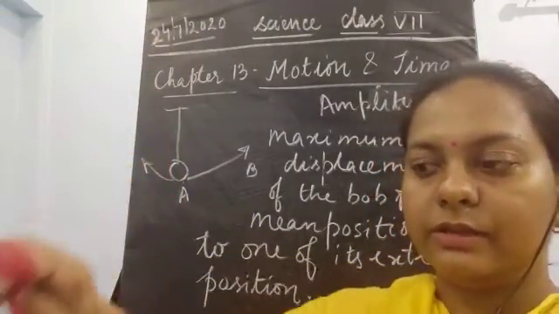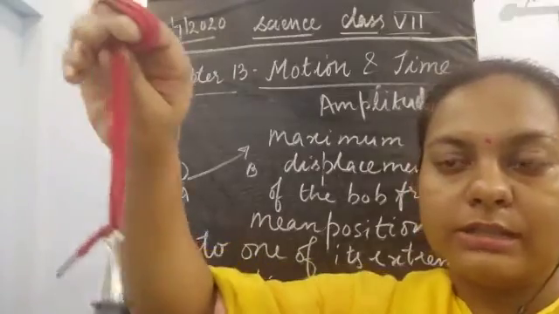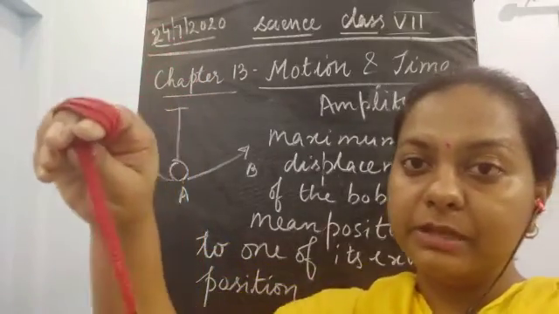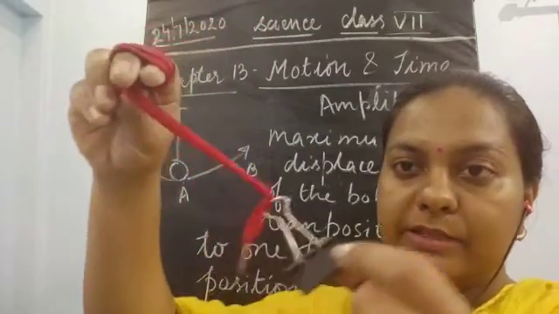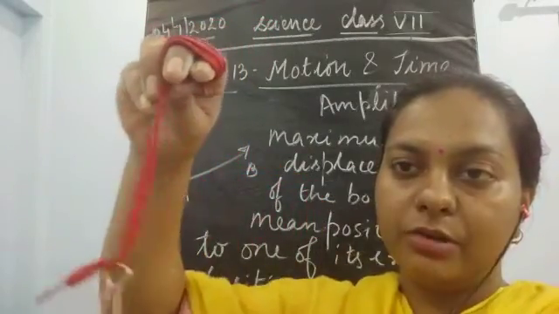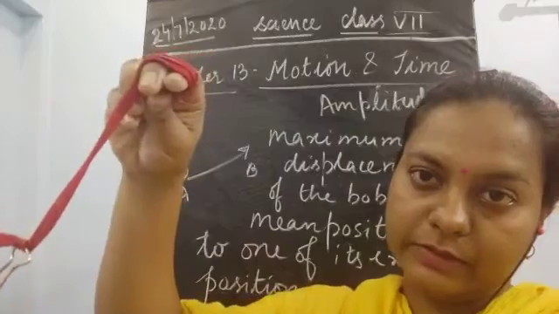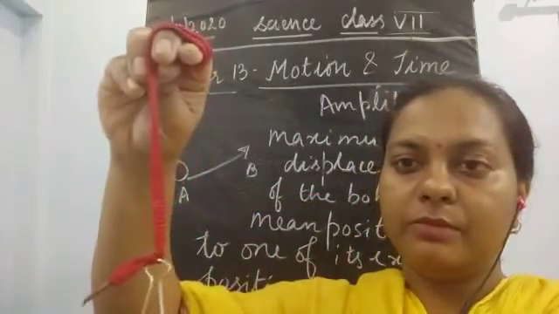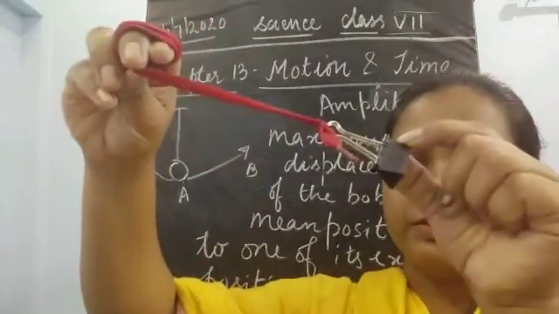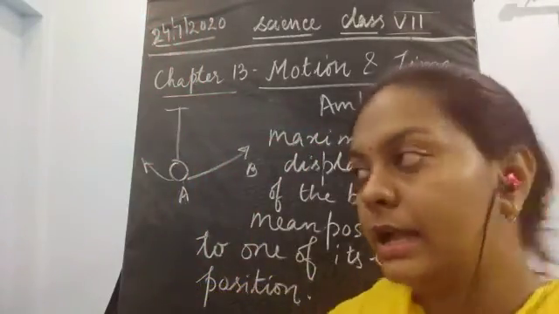If I make it short, what is the maximum displacement of the bob? Suppose this is the bob, the maximum displacement either to the right side or to the left side, to only one of its extreme positions. This is known as the amplitude, from the mean position towards one of its extreme positions.